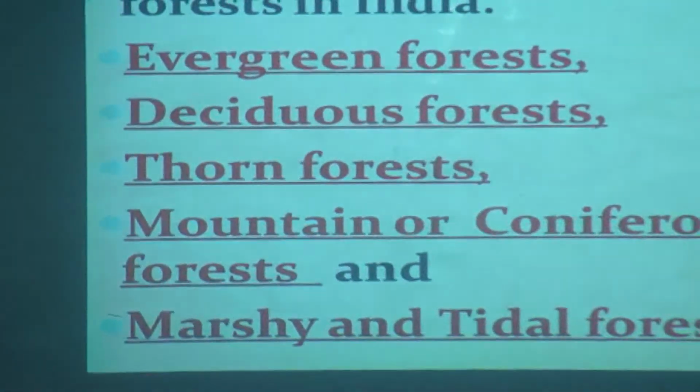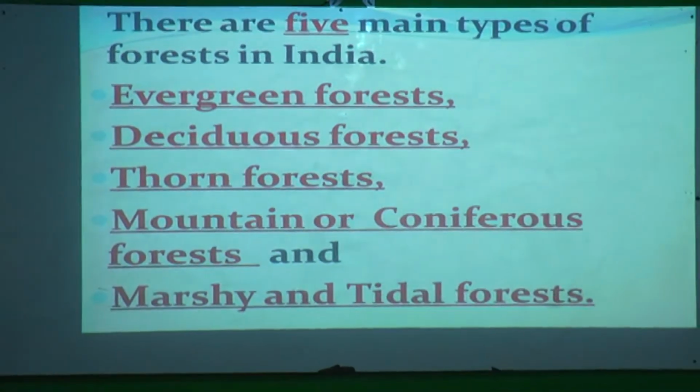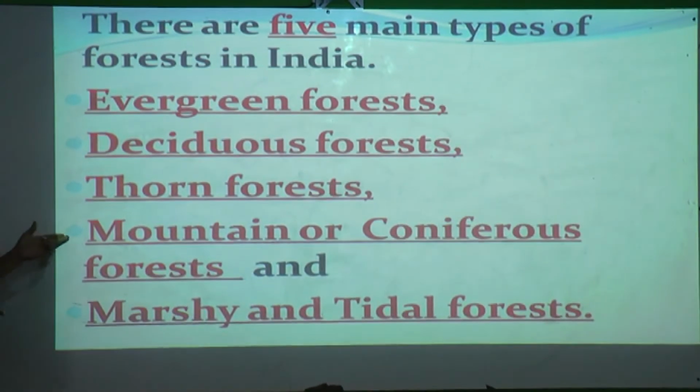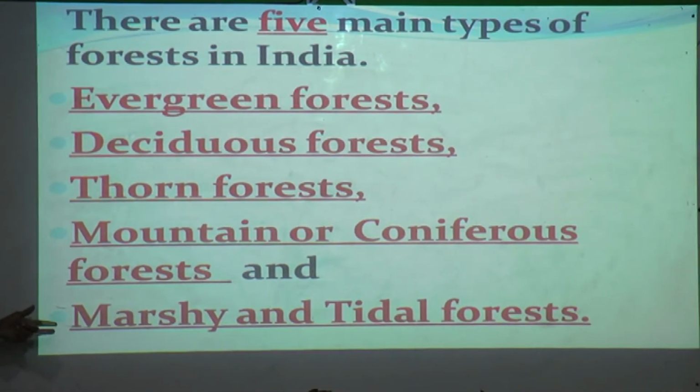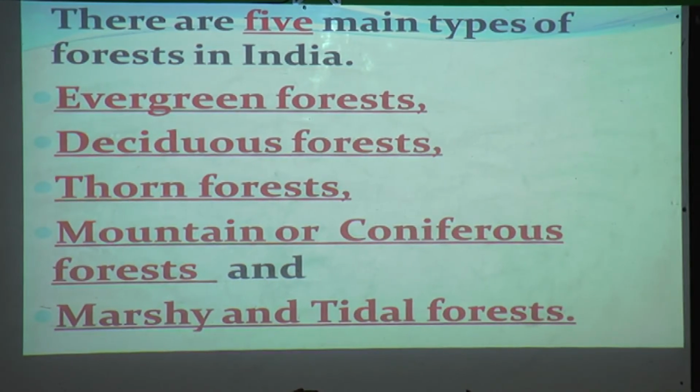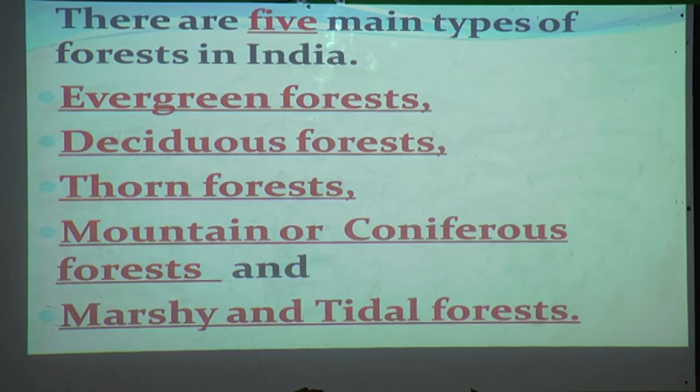Can you all tell? Yes, first one evergreen forest, second one deciduous forest, and what, coniferous or mountain forest is there? Yes, and what else? Thorn forest, and marshy or tidal forest are there. So just we'll do a recall. There are 5 main types of forest in India: evergreen forest, deciduous forest, thorn forest, mountain or coniferous forest, and last one is the marshy and tidal forest. So let us do a recall.